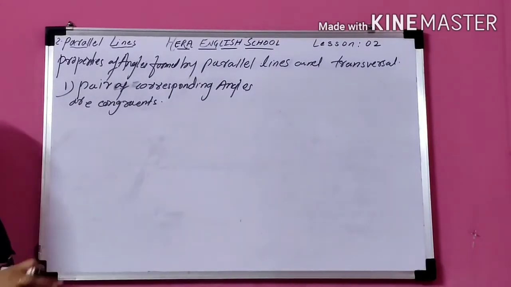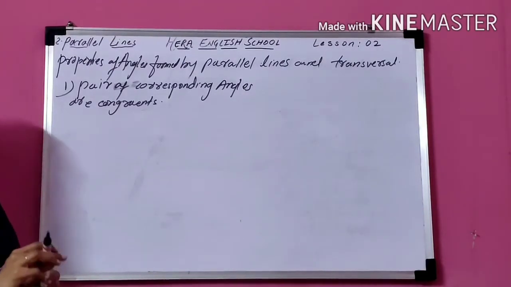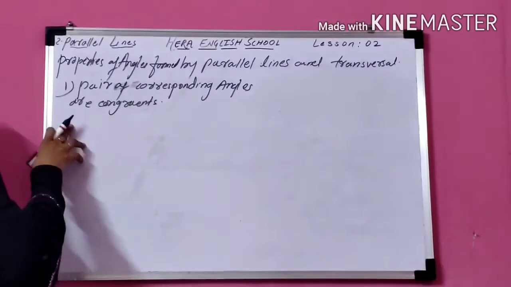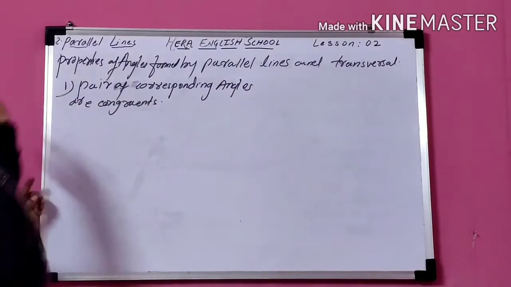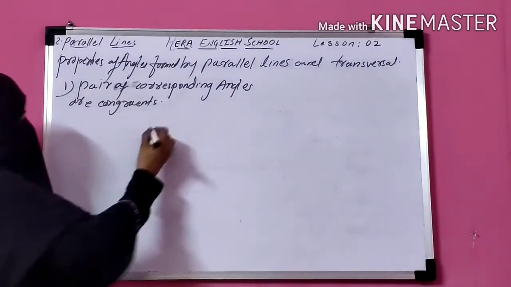This is the first property. We have discussed the first type of angle, corresponding angles, and a total of 4 pairs are formed, and each pair is congruent. Okay. This is the first property.